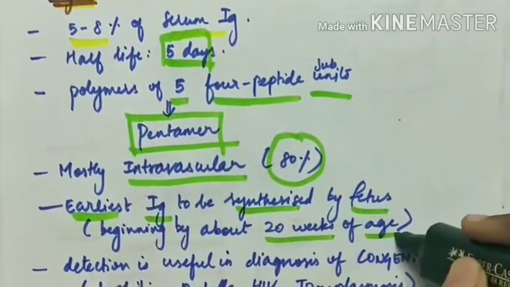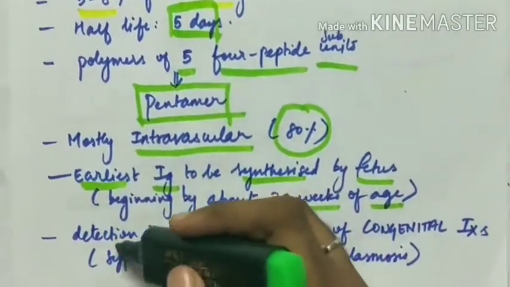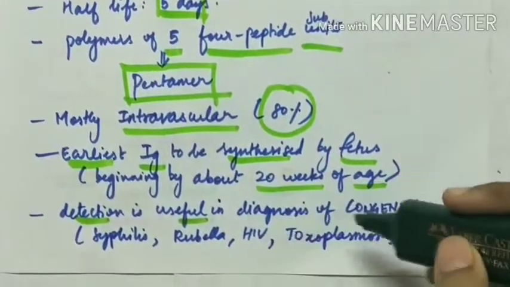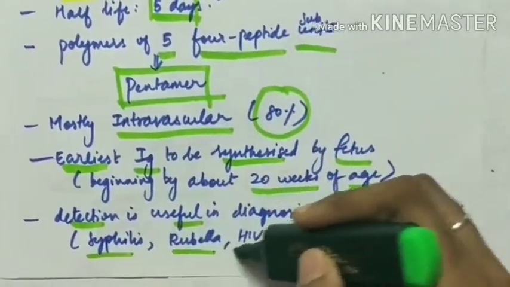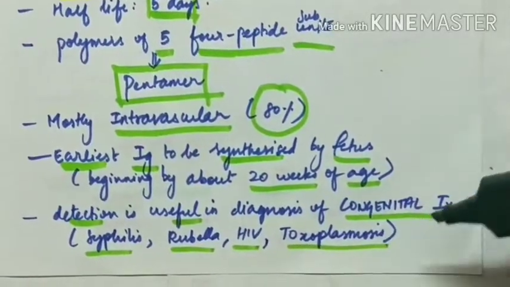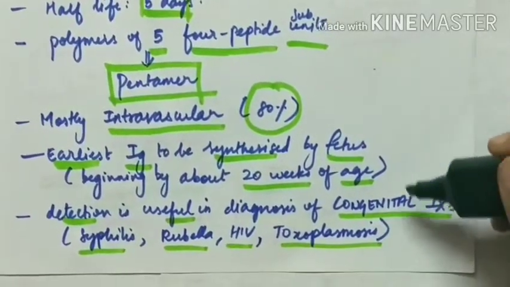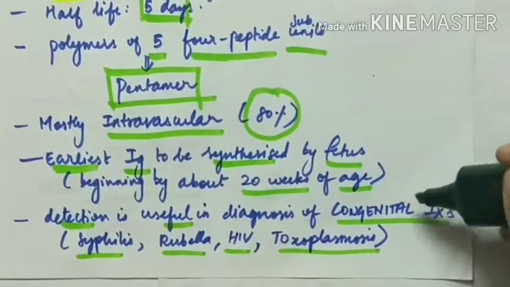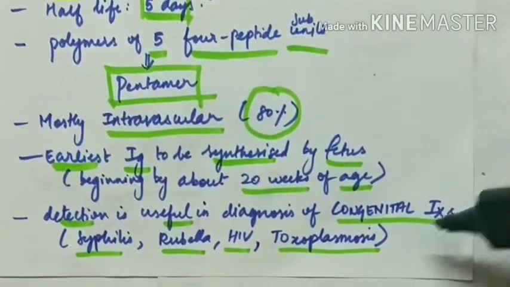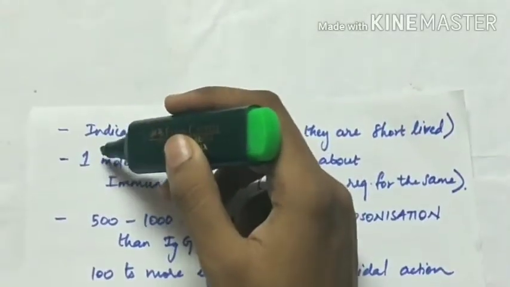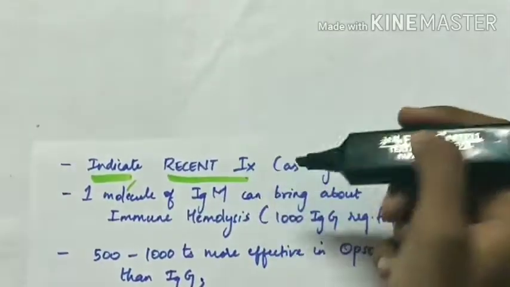And the detection of IgM is useful in diagnosis of congenital infections like syphilis, rubella, HIV and toxoplasmosis. This is because IgG is transplacental, so it might have come from the mother, whereas IgM is synthesized by the fetus itself. Presence of immunoglobulin M indicates recent infection as it is short-lived.